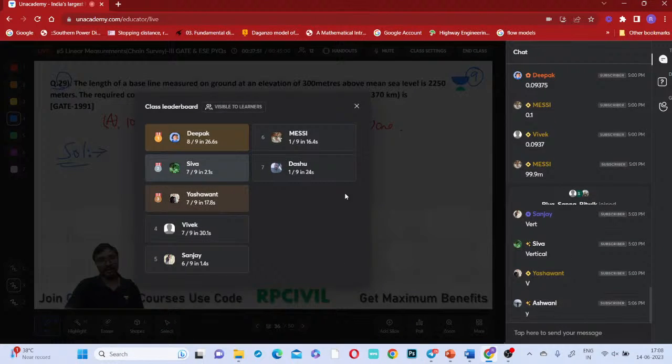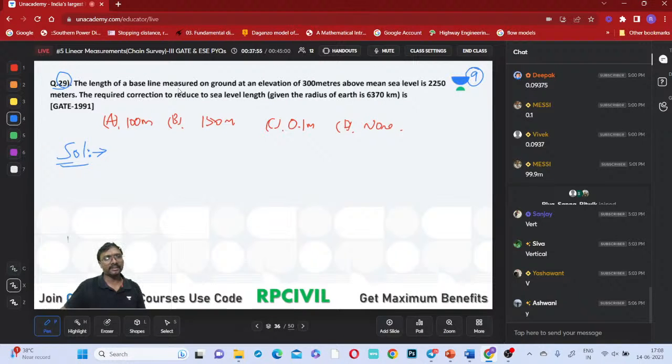Right. This is the leaderboard. Deepak first, Shiva second, Yashwant third. Right. So now the length of a baseline measured on a ground at an elevation of 300 meters above the mean sea level. So what is the height above the mean sea level? That is your 300 meters. The length is 2250 meters, right? What is the length of this line? Yeah, 2250 meters.